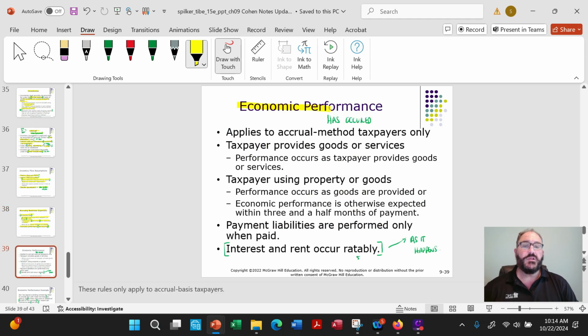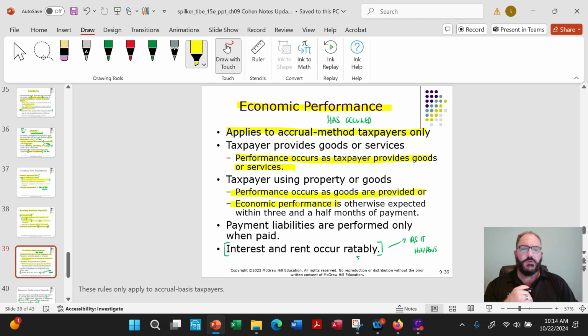And then economic performance. This is for accrual method taxpayers. So the performance occurs as the taxpayer provides the goods or services. So what they're getting at here is that the economic exchange has happened. Taxpayers with goods and services, when the goods are provided.